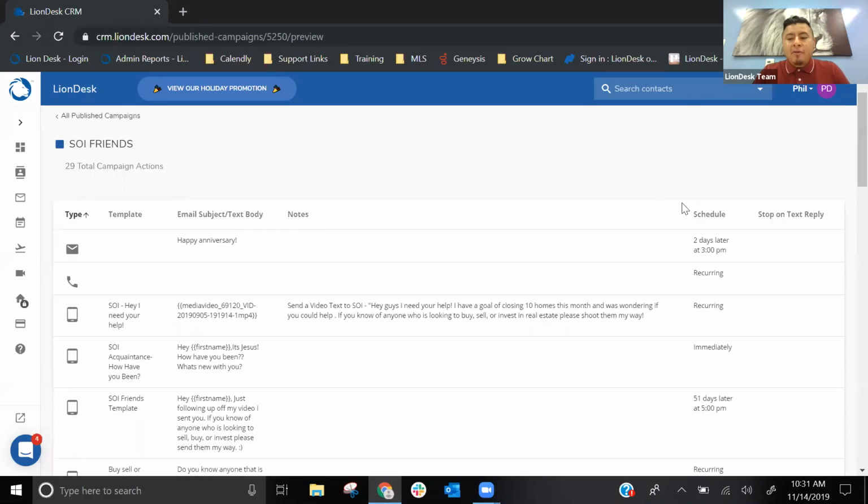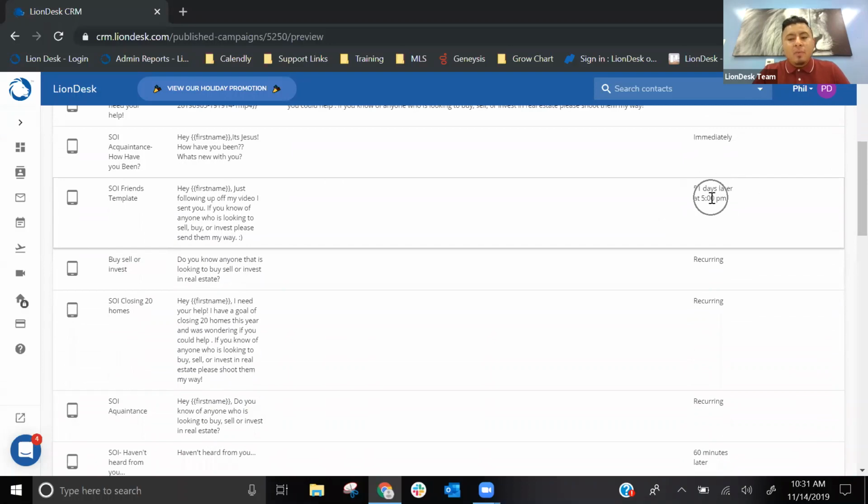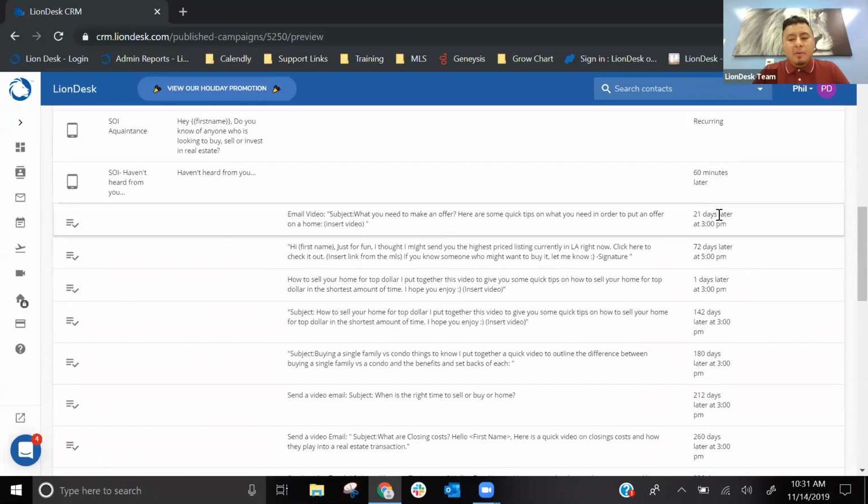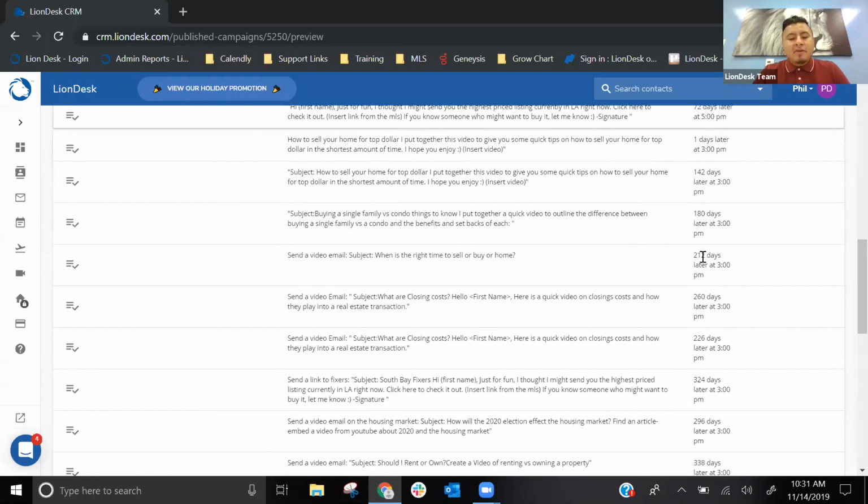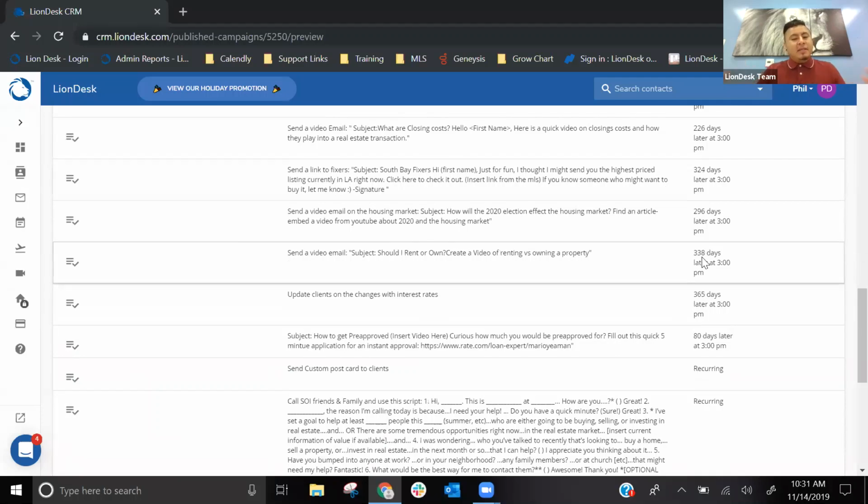And then on the far right, you will see the schedule. So when is this campaign going to start? When does the email send? When do the text messages send? When do I get these reminders to call? You'll see like 2 days later, these following are recurring. This is 51 days later, and so on, right? 21 days later, 72 days later. You can just go down the line and see how this is laid out.